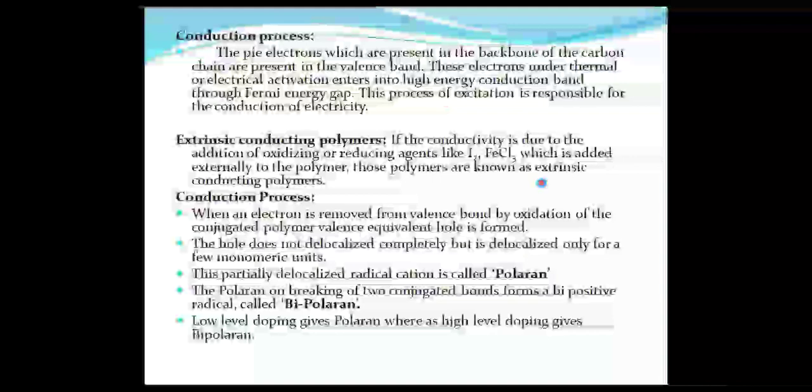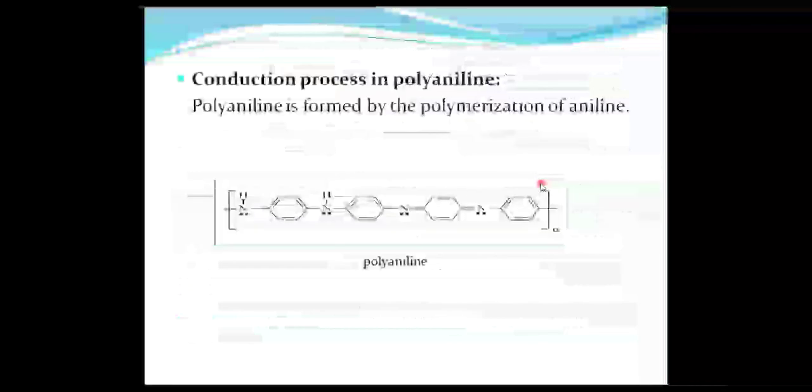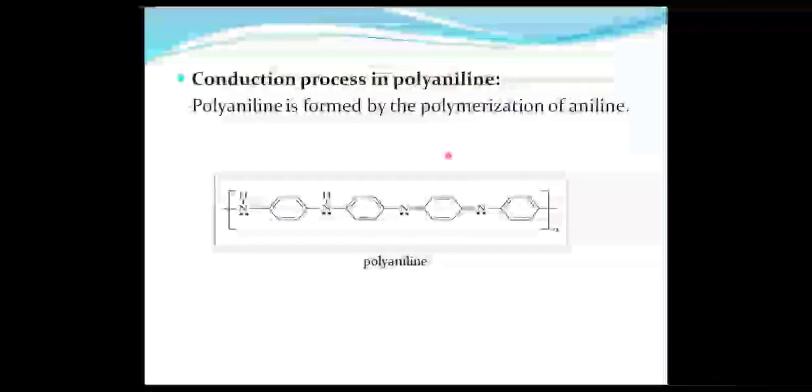Now see this. Polyaniline, I told you yesterday, and I will tell you again in the day-before class. Polyaniline is known to contain a double bond conjugate system. A polymer containing double bonds is known to be a conductor. Simple. And it contains a lone pair of electrons, and these lone pair electrons are free, right?